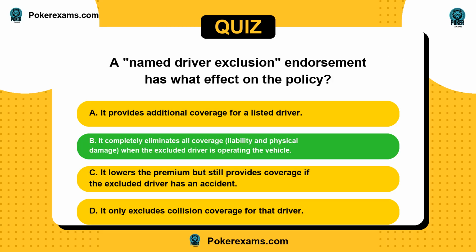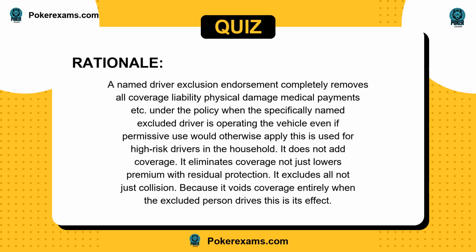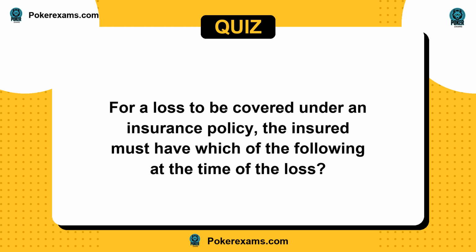The answer is B. A named driver exclusion endorsement completely removes all coverage, liability, physical damage, medical payments, etc. under the policy when the specifically named excluded driver is operating the vehicle, even if permissive use would otherwise apply. This is used for high-risk drivers in the household. It does not add coverage. It eliminates coverage, not just lowers premium with residual protection. It excludes all, not just collision. Because it voids coverage entirely when the excluded person drives, this is its effect.